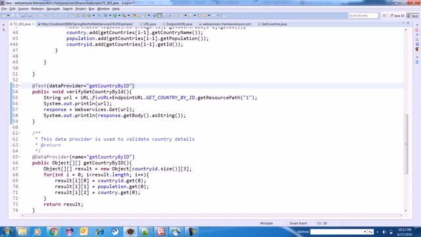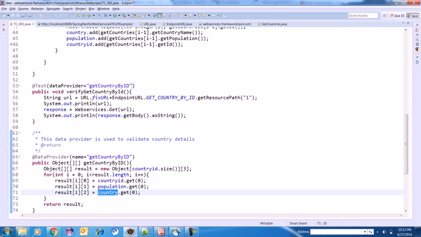Now what will happen, my data provider has three columns. First row first column, first row second column, first row third column. Again this will repeat for every row. So this requires basically three arguments: country ID, population and country.